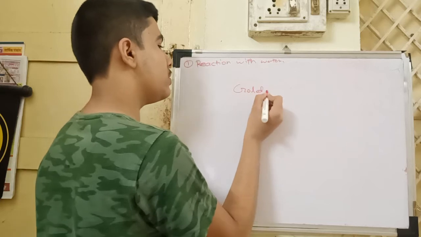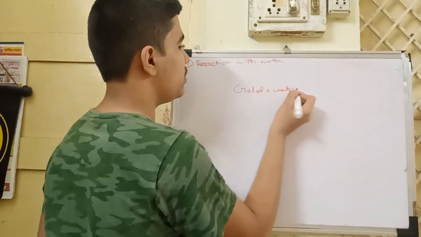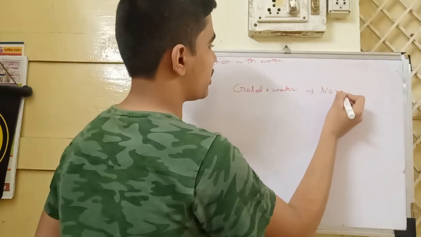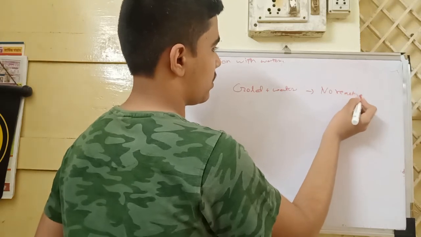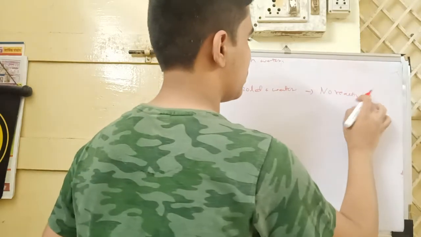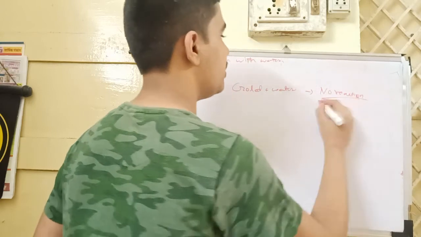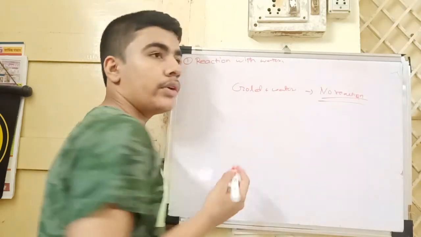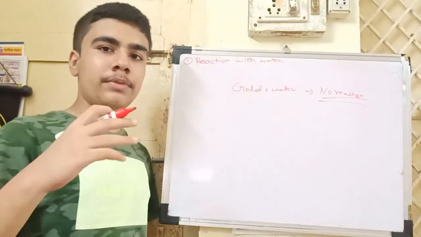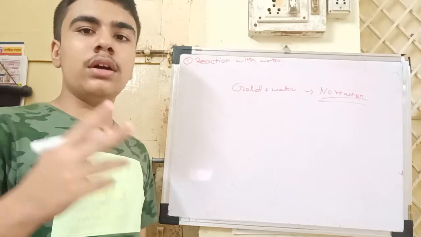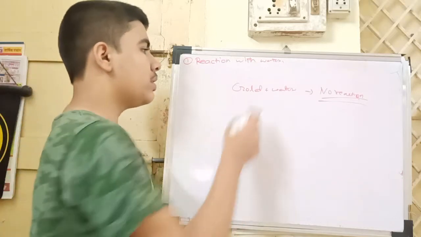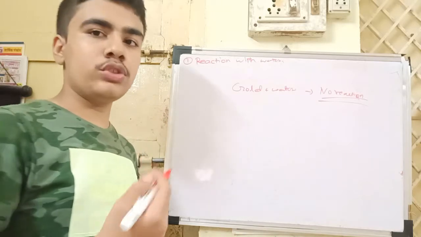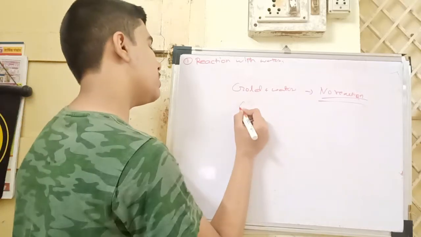But if it is gold plus water, then there will be no reaction. No reaction, because we saw that gold is above platinum, which means it is the second least reactive metal, and it is below hydrogen, so it will not react.